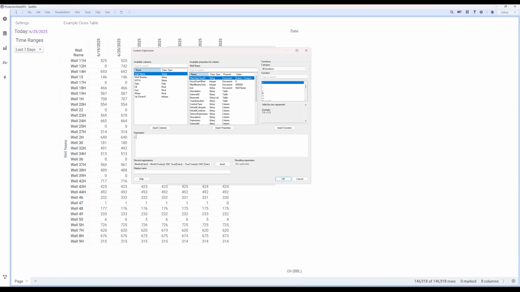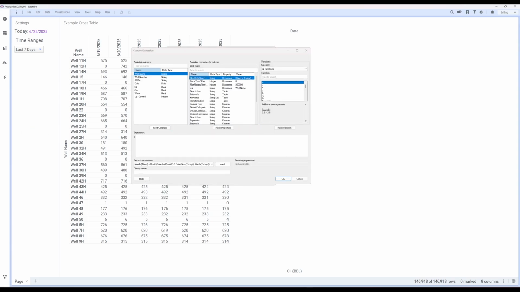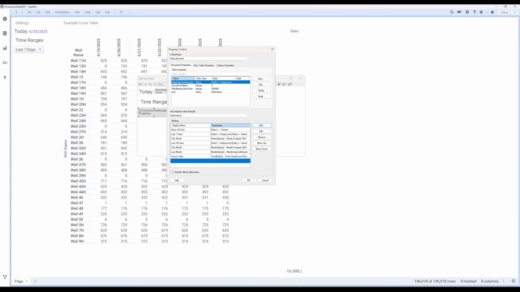Next, we'll show results from the previous month. We'll call this one Last Month. The next expression will be to show results for the year to date. Our final expression will be to show results from last year.